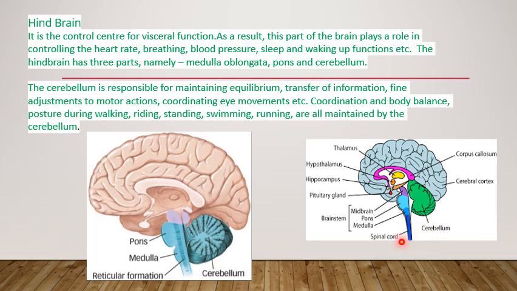medulla oblongata. You can see here, this is called medulla, and this is also medulla. Another one is pons. You can see pons. It is a primary structure of the brain. It is present between the midbrain and medulla oblongata. So between the midbrain as well as medulla oblongata, you can see the presence of this pons. It serves as a relay signal between the lower cerebellum, spinal cord, the midbrain, cerebrum, and other higher parts of the brain. So what are the major functions of this pons? It controls the sleep cycle.